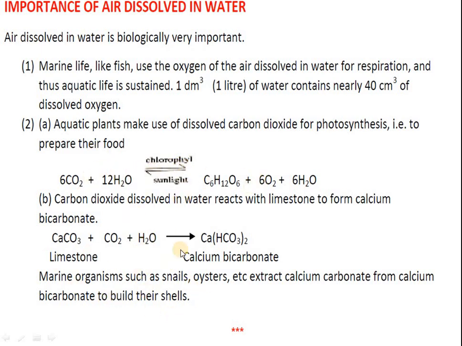And there is the formation of soluble salts like calcium bicarbonate when limestone, carbon dioxide and water react, and that forms calcium bicarbonate. Marine organisms such as snails and oysters extract calcium carbonate from calcium bicarbonate to build their shells.